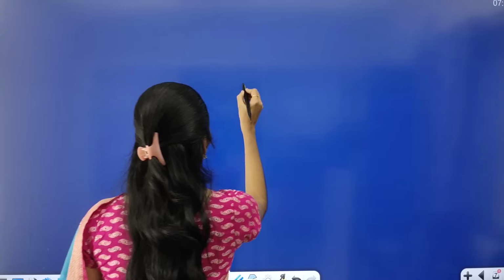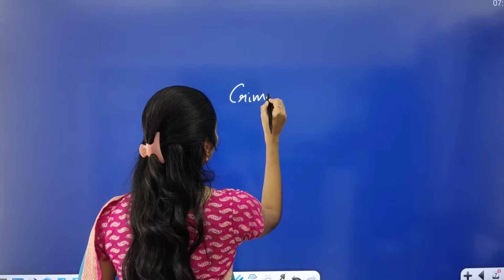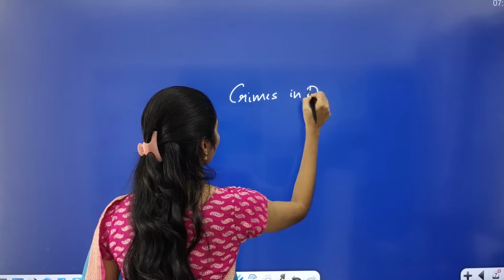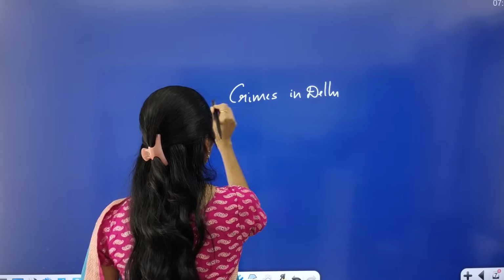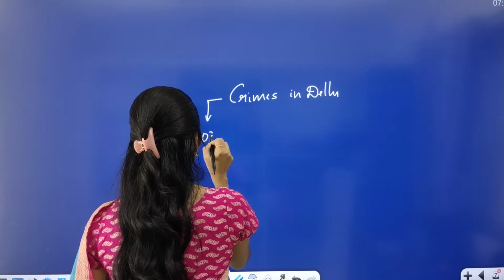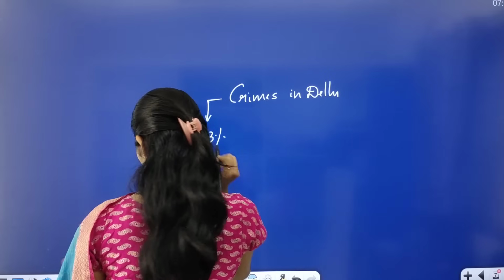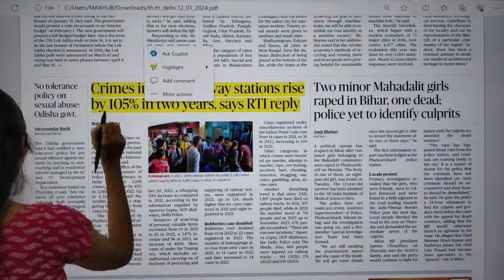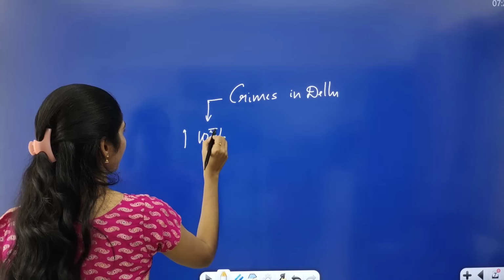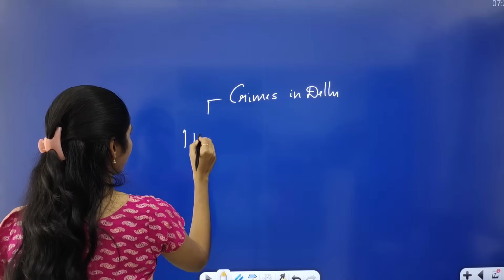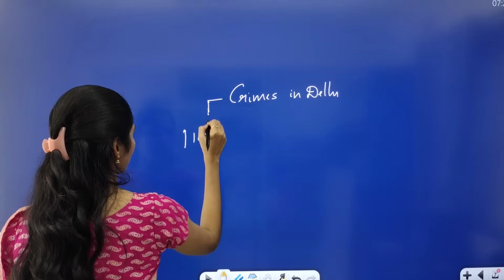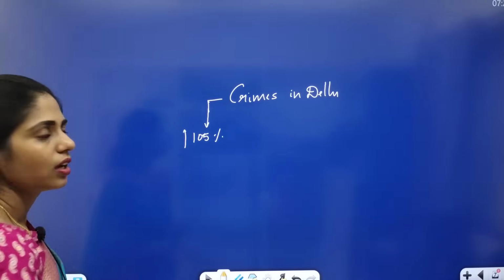This article is talking about crimes in Delhi, and it says that there is a 105% increase in crimes in Delhi.